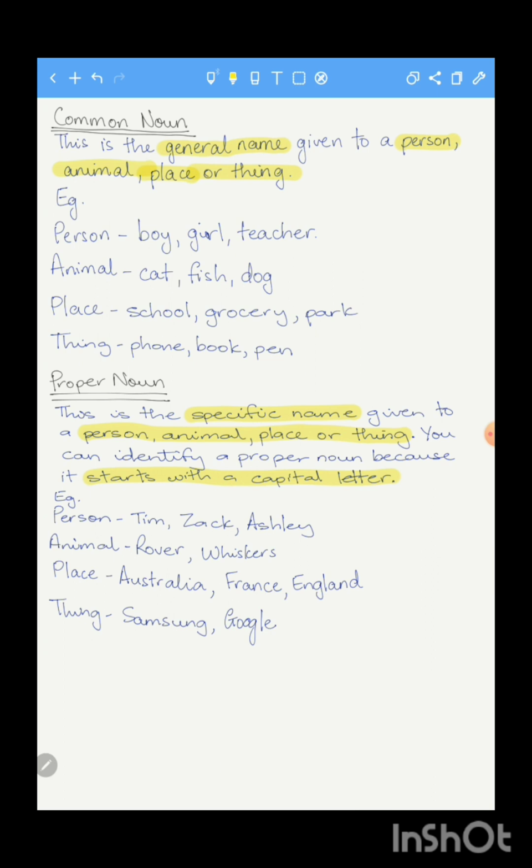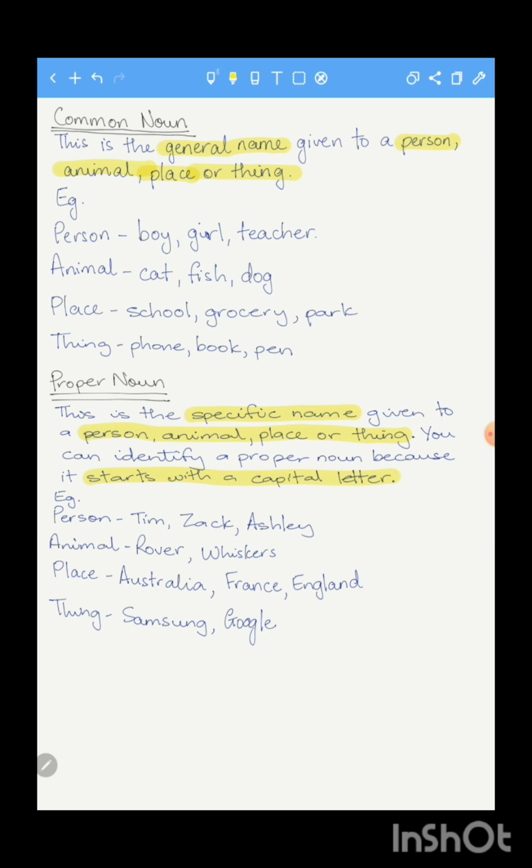For animals, we could have your dog probably name is Rover, and a cat probably Whiskers. These are specific names for these animals. Place. A place could be Australia, it could be France, it could be England. It could be the name of your school, it could be the name of your supermarket, it could be the name of your park. So once it is the specific name given to that place, it is a proper noun.